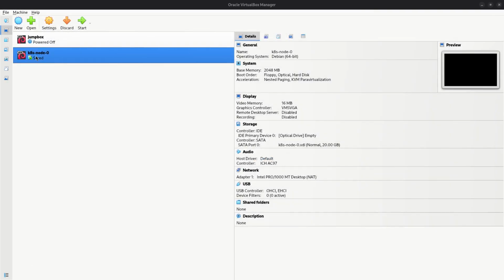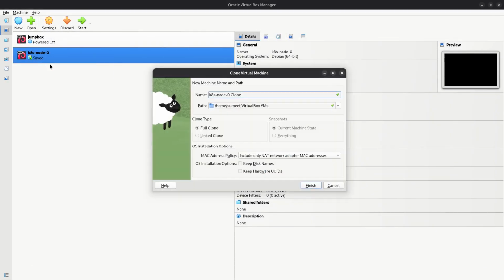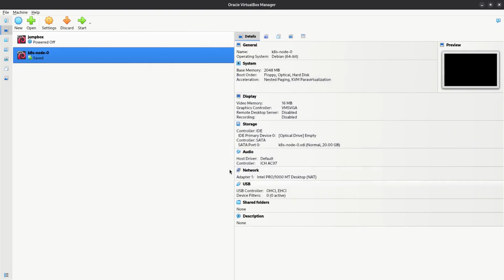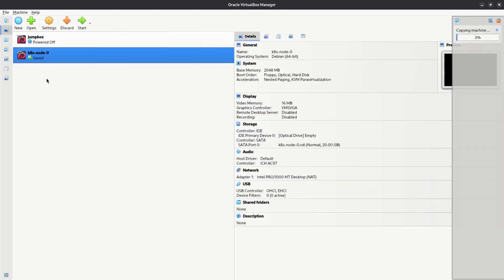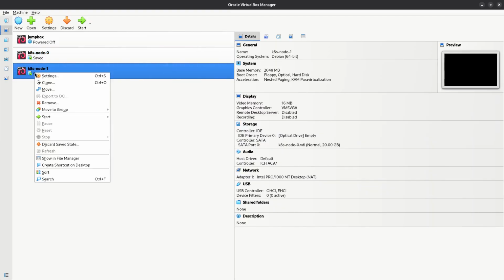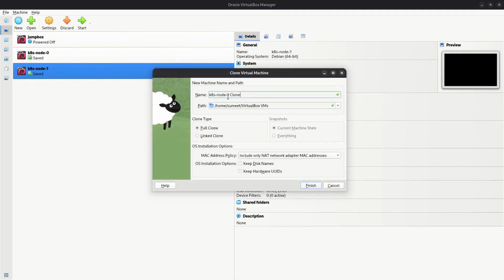Next thing we have to do is clone this twice. We will name it node 1, full clone, and we will select generate new MAC address for all the network adapters. Keep disk names, finish. We will make one more clone. We will call it node 2. Same configuration for cloning.